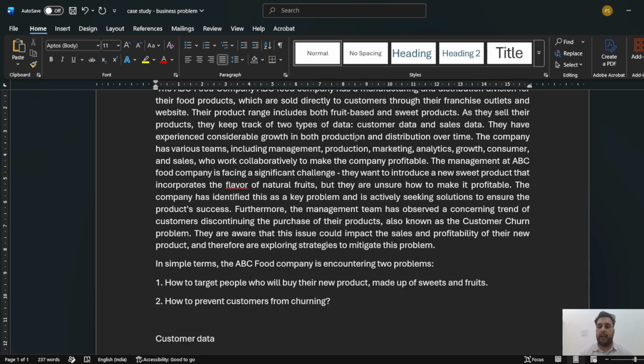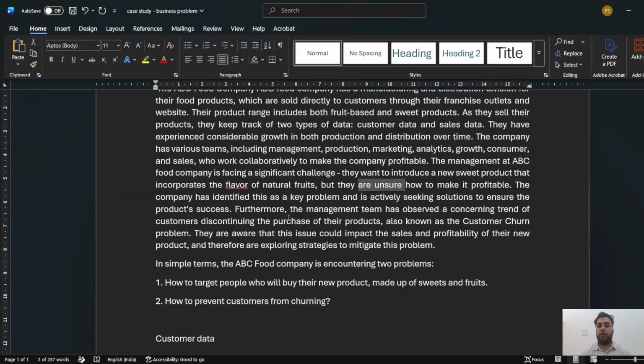So the management at the food company is facing a significant challenge. They want to introduce a new sweet-based product that incorporates the flavor of natural fruits, but they're unsure how to make it profitable, right? The company has identified this as a key problem and is actively seeking a solution to ensure the product's success. Furthermore, the management team has observed a concerning trend of customers discontinuing the purchase of their products. So one issue they have is that most of the people are discontinuing the purchase of products, and if this is the scenario and they want to launch a new sweet based product, then it will be more challenging to make that product successful. That's why they're unsure.